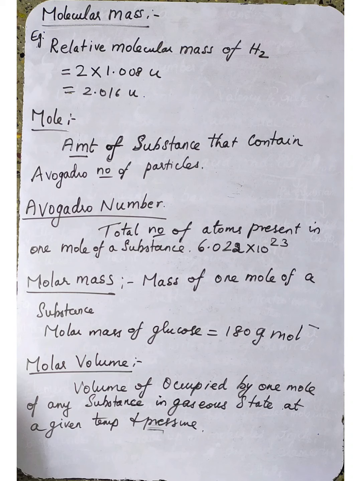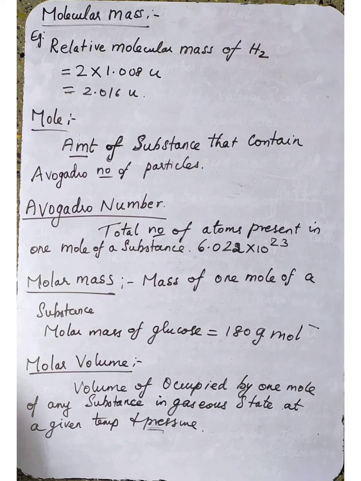Now next one is at room temperature. What is the meaning of room temperature? Means 25 degrees Celsius. 25 degrees Celsius should be converted into Kelvin, means it will become 298 Kelvin. So 298 Kelvin and 1 atmospheric pressure, molar volume of any gas is equal to 24.5 liter.